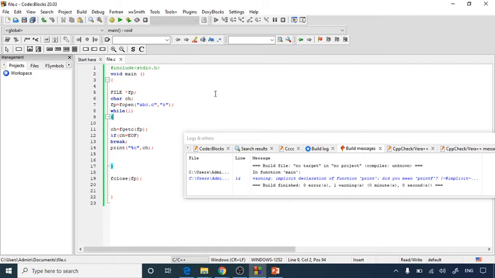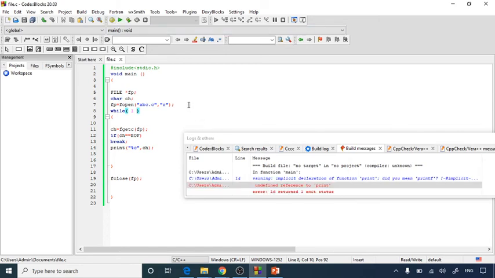Control S to save, and then I'll build this again.